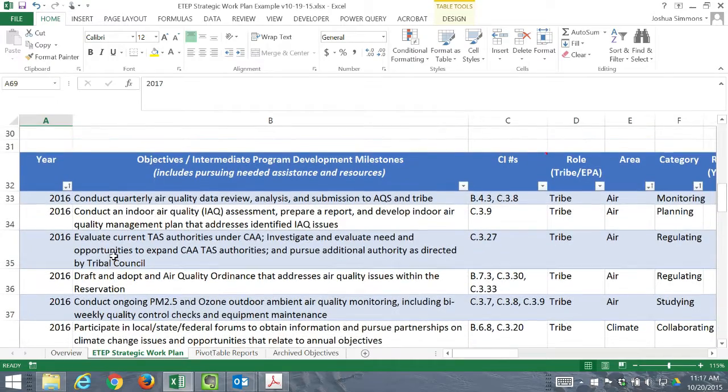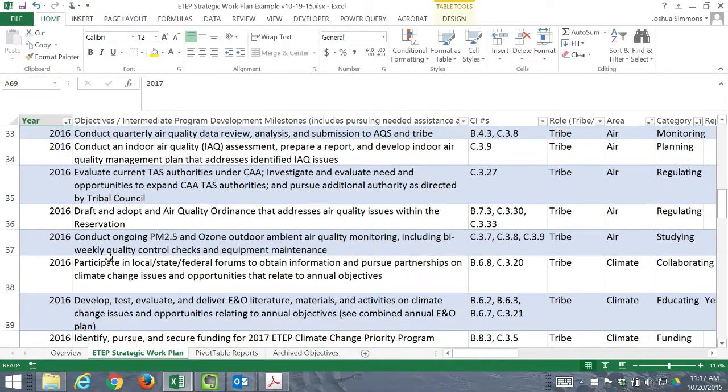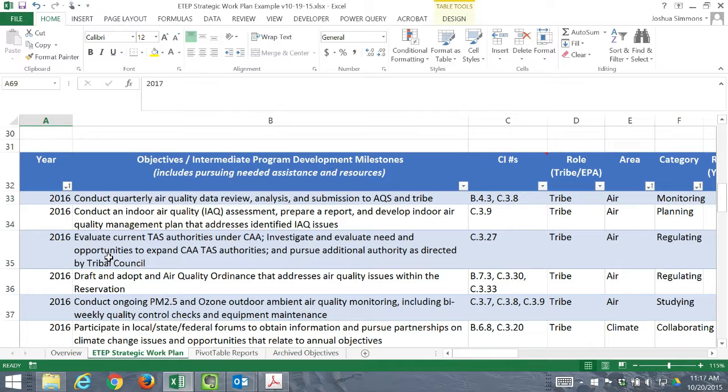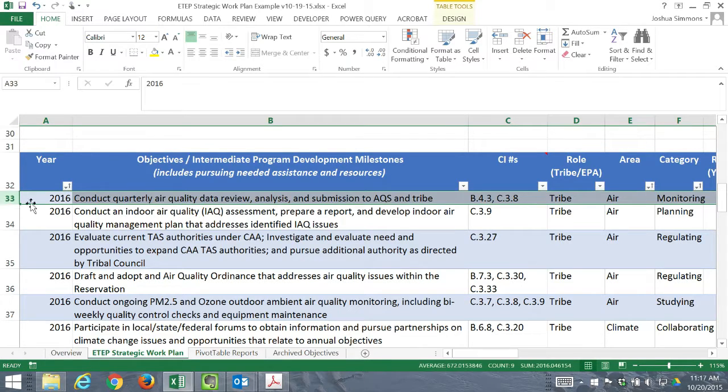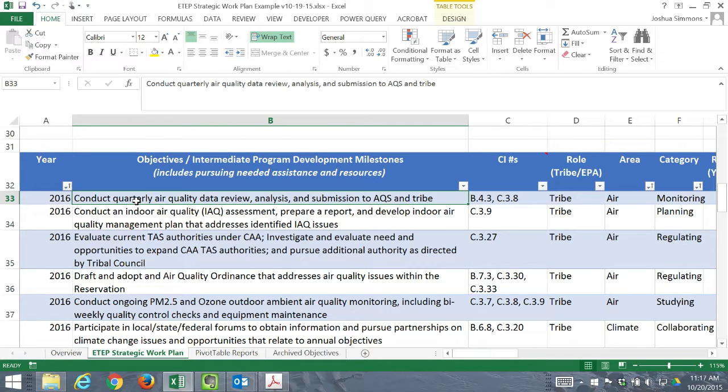So we'll start at the top of the sheet, for 2016, where you'd go through the sheet line by line and identify what the status is of each objective. Starting on line 33, conduct the air quality data review, analysis, and submission to AQS and the tribe.